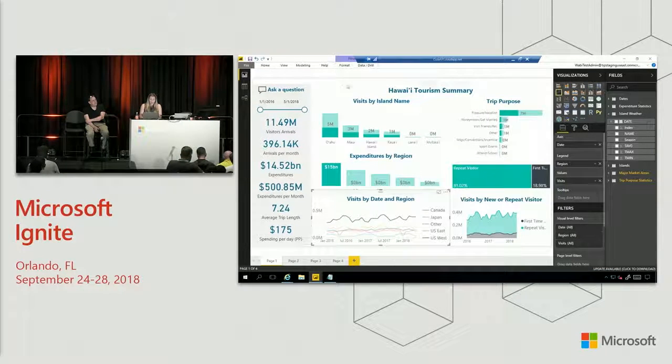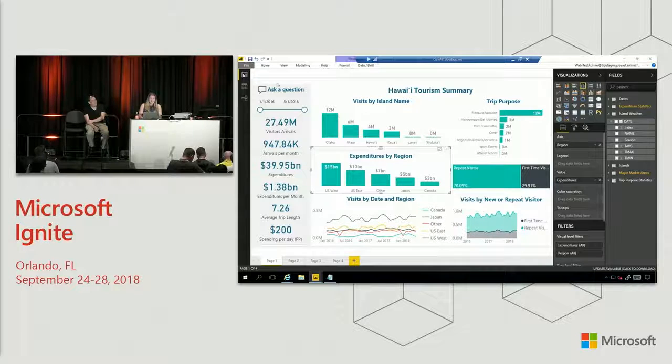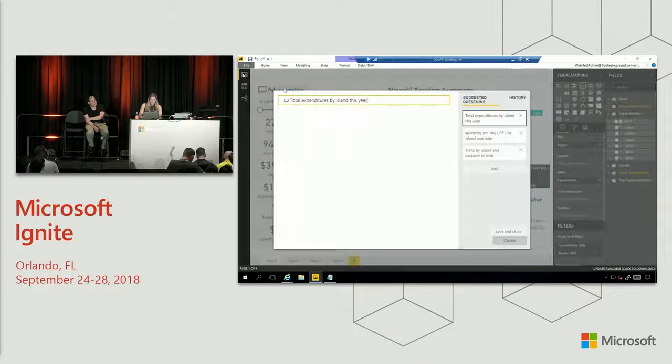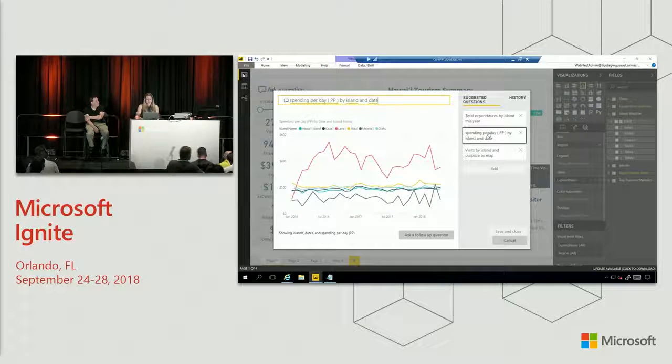And I can go ahead and scroll through and understand what are the various contributing factors that are causing this particular fall. Now, another thing that we have introduced actually in the August release of Power BI is the ability to ask a natural language question from directly inside the report. So I can go ahead and select this button over here. And this is going to pop up Q&A. And it's already got some pre-populated questions that my analyst has suggested. So I can scroll through these. So here, for example, I'm looking at my spending by island and date.